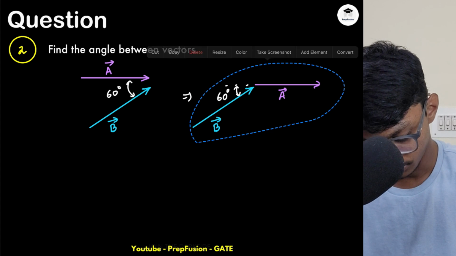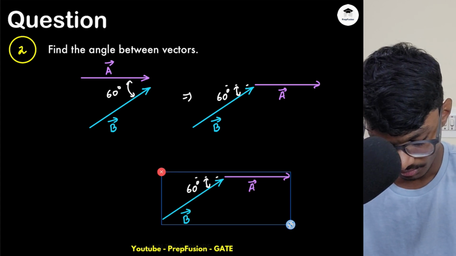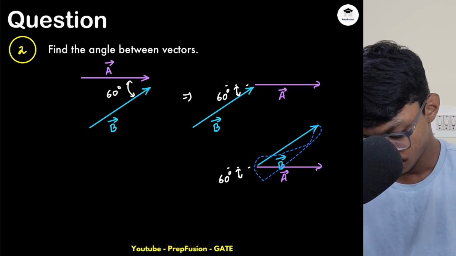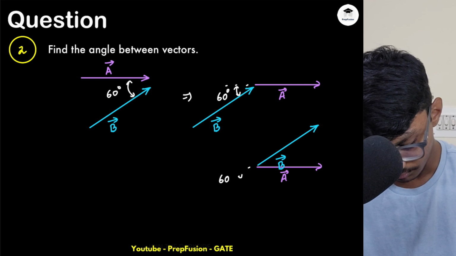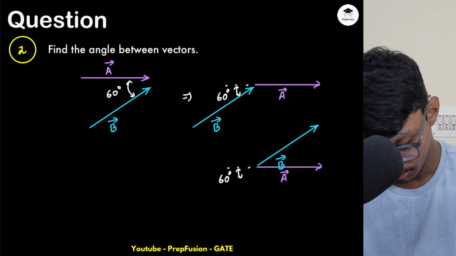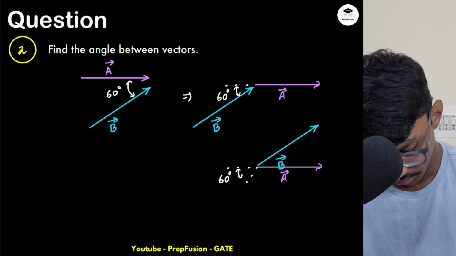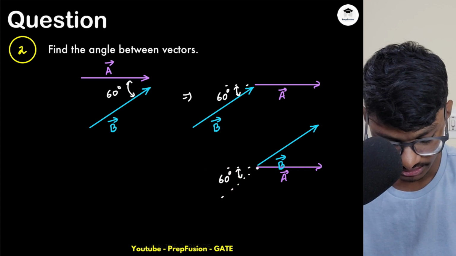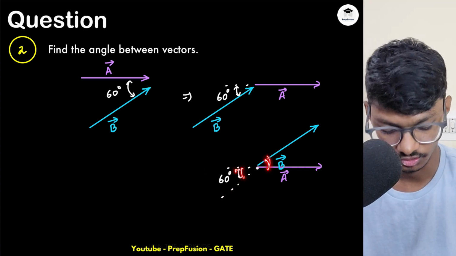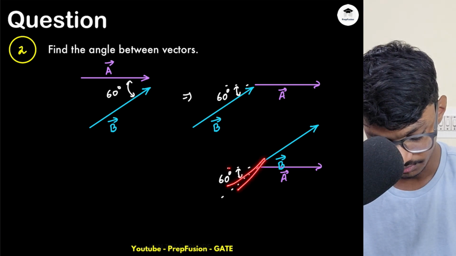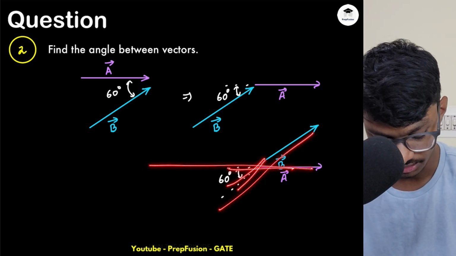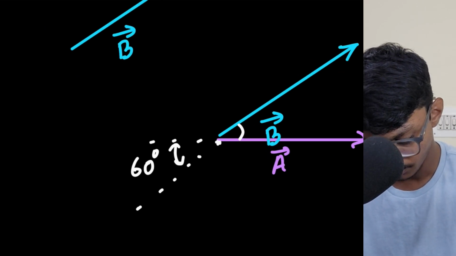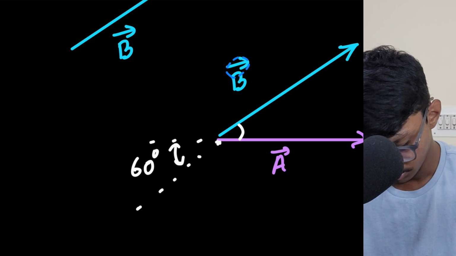Now I will copy this and move this forward here. If I move this forward, what will happen? This angle is still 60. If this angle is 60, what is this? These two angles will be the same. It's a simple case of two straight lines crossing each other, so this angle and this angle will be the same. That basic thing you know. So this also will be 60 degrees.